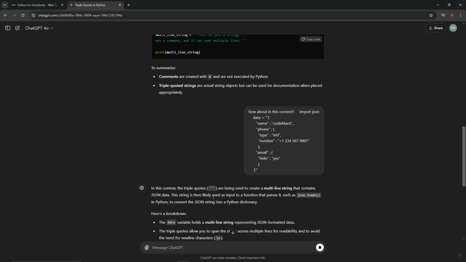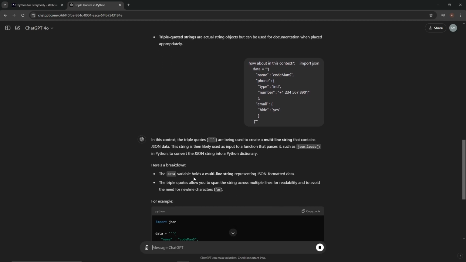This string is then likely used as input to a function that parses it, such as JSON.loads. Yeah, that's what we are doing. In Python, to convert the JSON string into a Python dictionary. Here's the breakdown. The data variable holds a multi-line string representation of JSON formatted data.